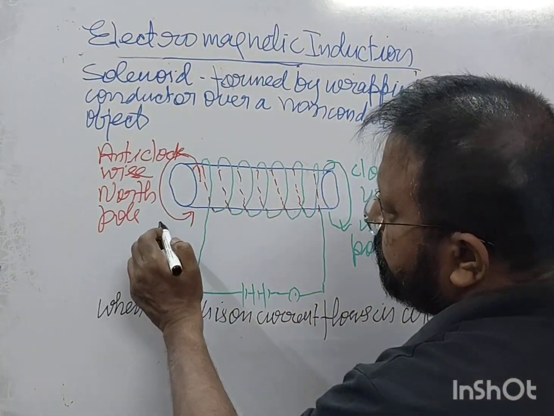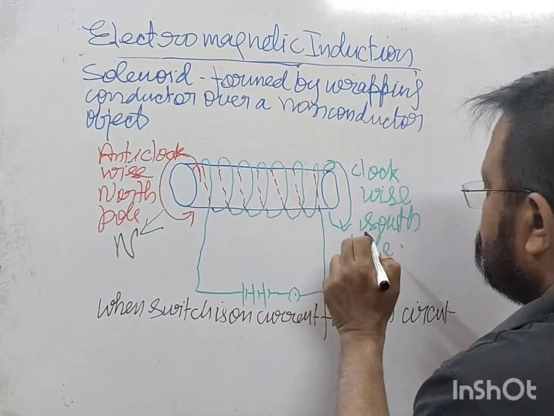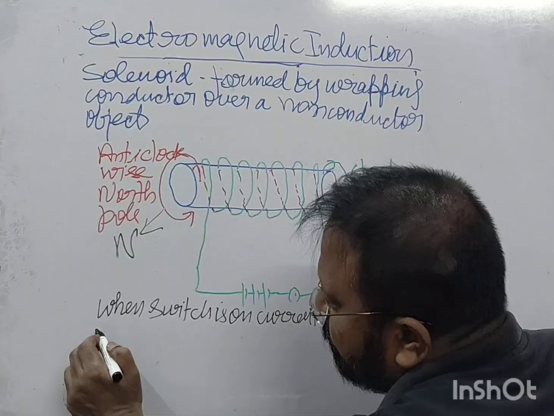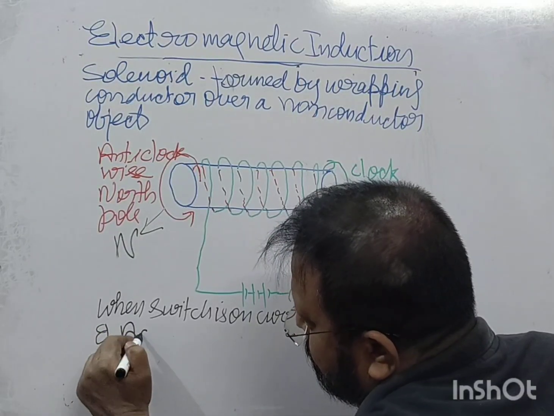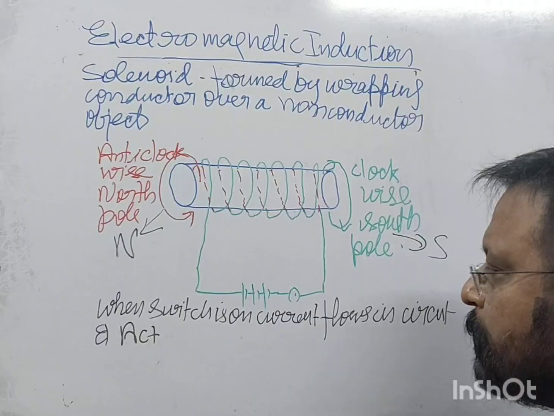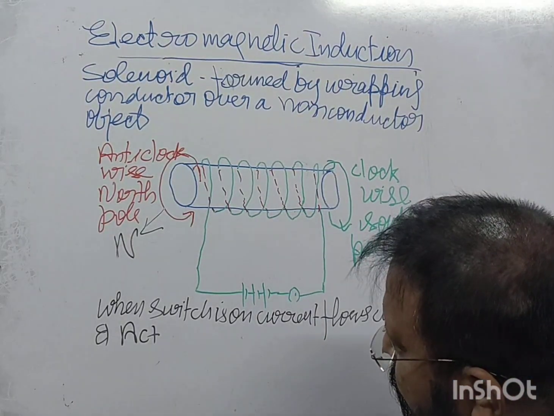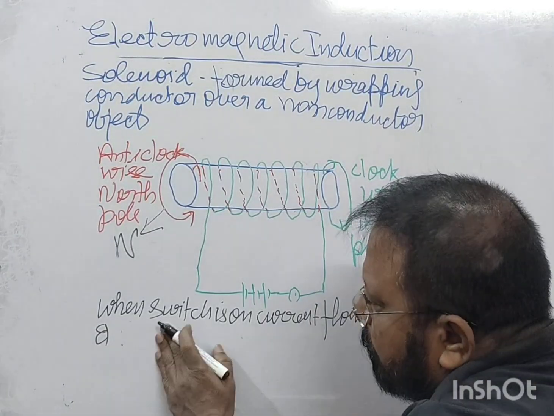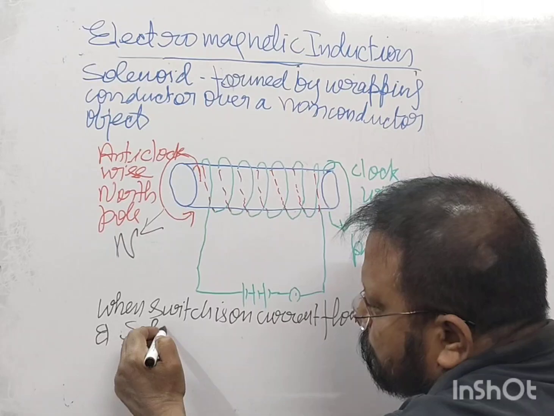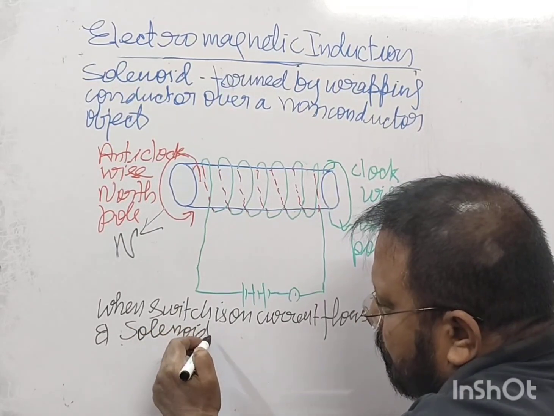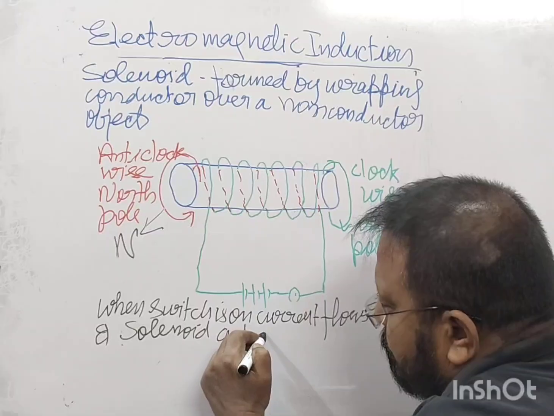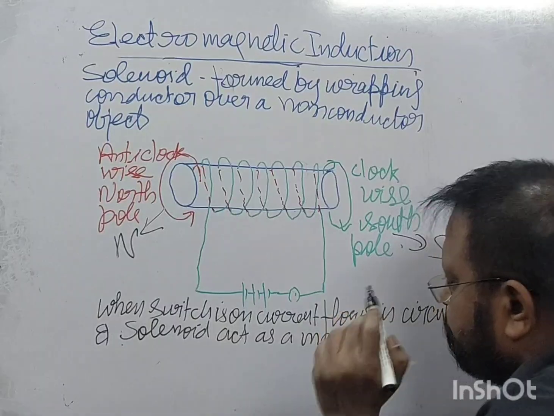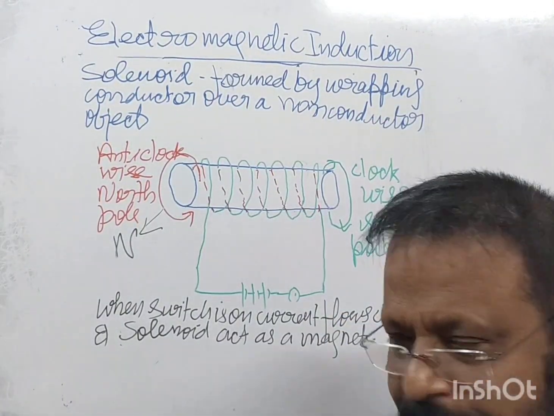So this is north, this is south. When the switch is on, current flows in the circuit and the solenoid acts as a magnet.